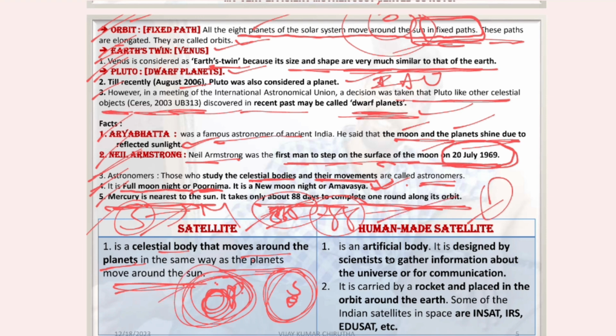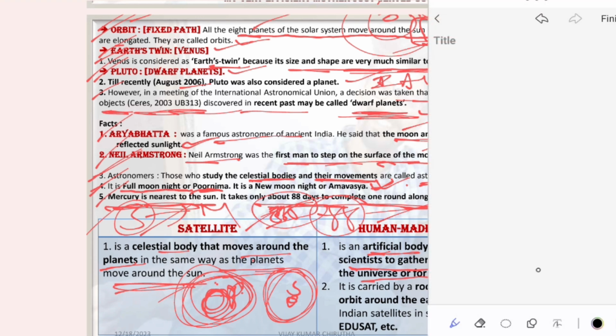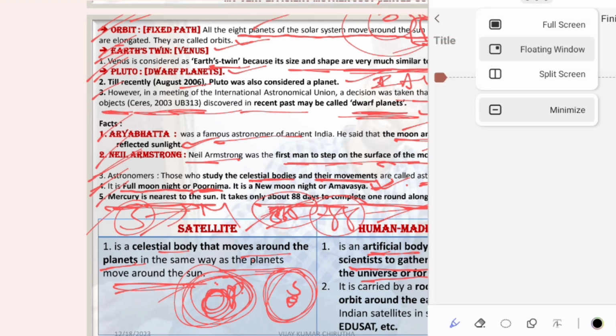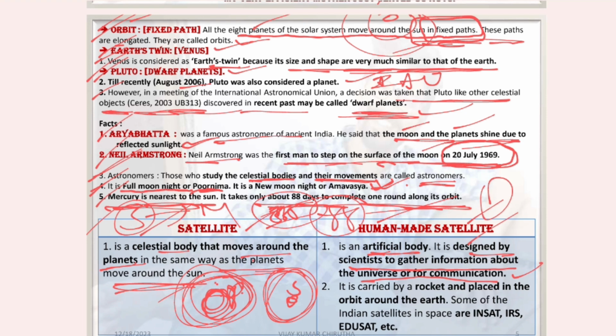Human-made satellites are artificial bodies designed by scientists to gather information about the universe and for communication. They are carried by rockets and placed in orbit around the Earth.